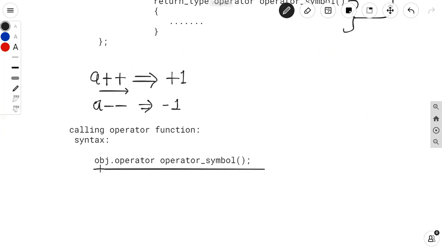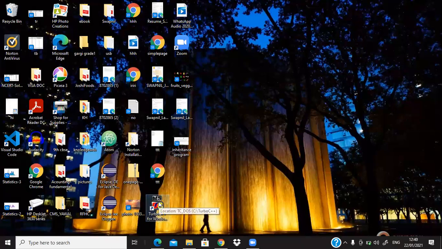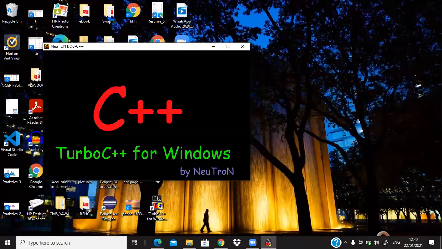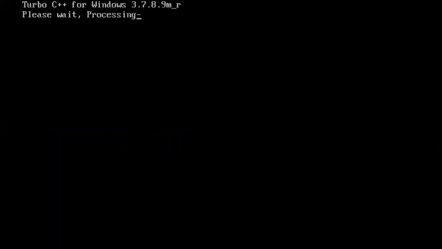Okay. So firstly, we have to create one object of the given class, and using that object, I can call this operator function. So how to call this operator function? Object dot operator keyword, then operator symbol and empty brackets. So in this way, we can call the function. So now we will take one example so that you can understand.